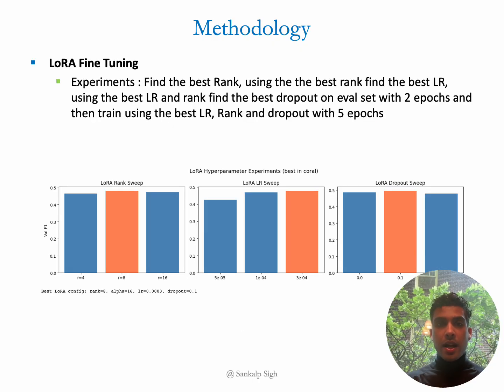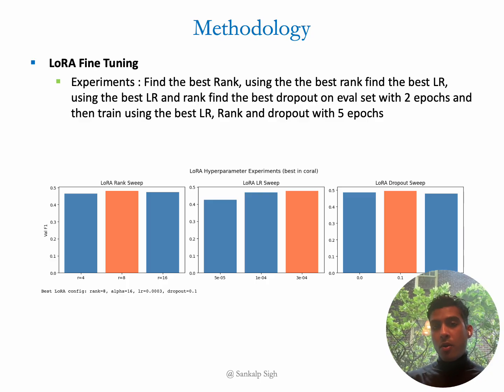Coming to LoRA fine-tuning, I tried adjusting best rank, learning rate, and dropouts. I tried doing it sequentially. That is first finding the best rank, using the best rank, find the best learning rate, using the best learning rate and rank, find the best dropout on that set with two epochs. And then train using all the three best learning rate, rank, and dropout with 5 epochs.